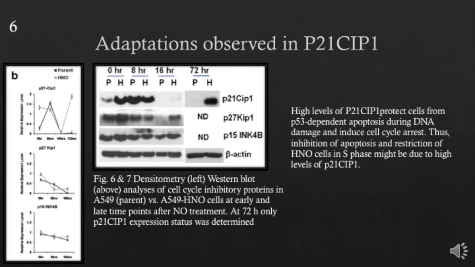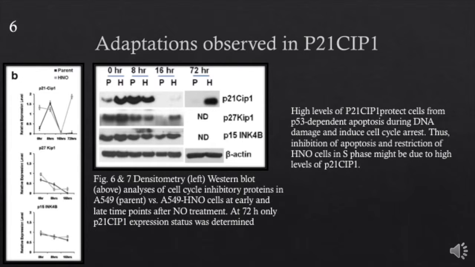The levels of the cell cycle inhibitor proteins P21CIP1, P27KIP1, and P15INK4B were also assessed. P21CIP1 was drastically upregulated in parental cells at the 8-hour time point compared to the 0-hour after nitric oxide treatment, suggesting the activation of the G1 checkpoint in parental cells. It was high in HNO cells initially and gradually reduced with NO donor exposure. It was completely diminished under NO exposure at the 16-hour time point in both parent and HNO cells.